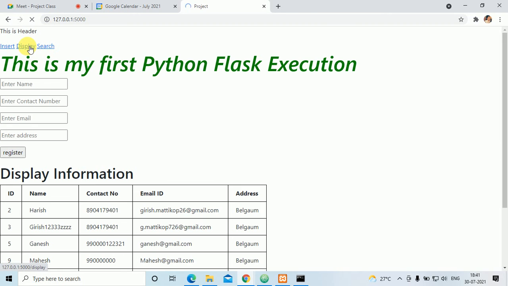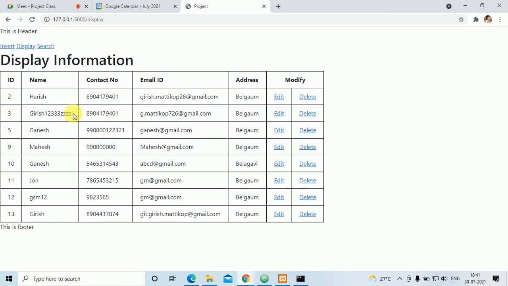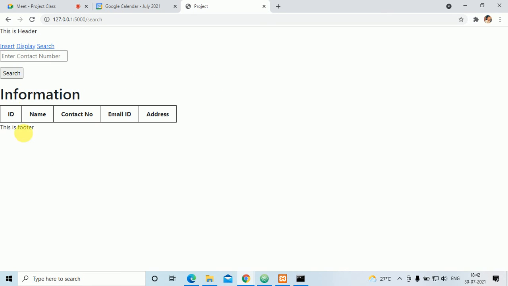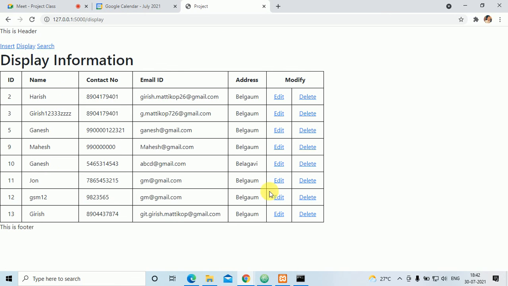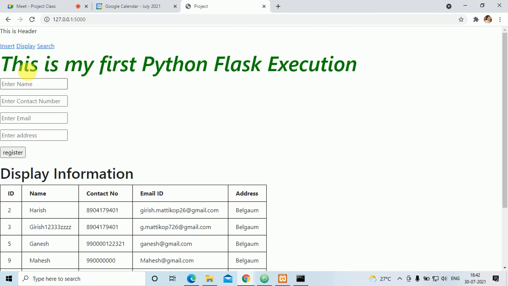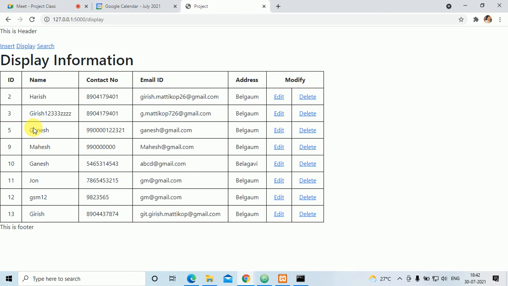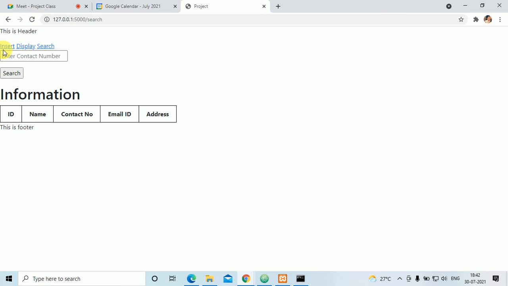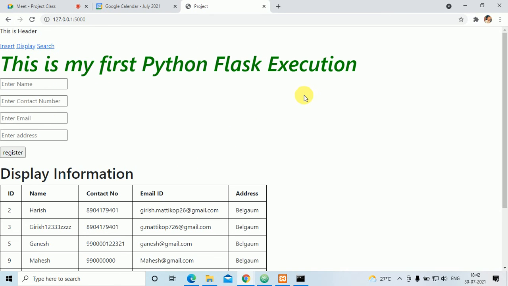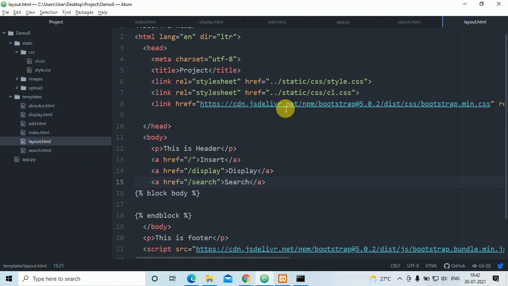If I click on display, this display part will come. If I click on search, the search part will come. If I click on insert, this register will come. Understood? For that I have to use href.